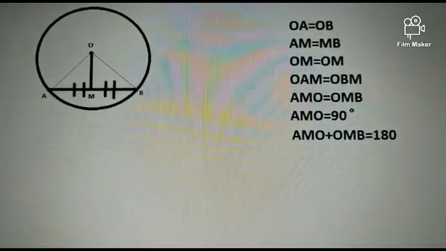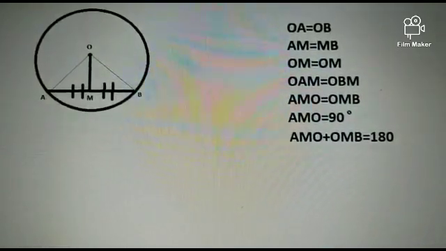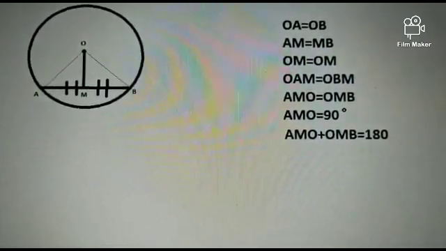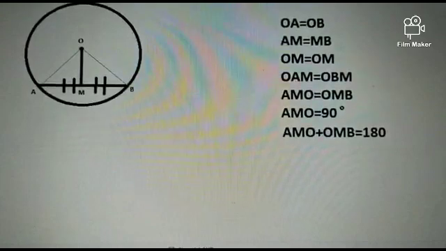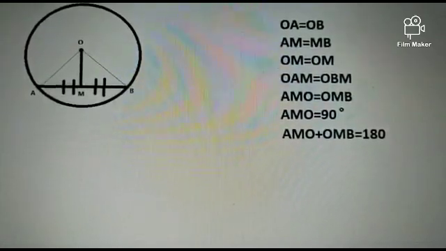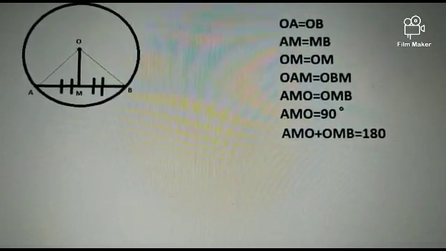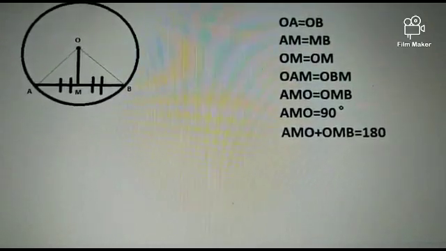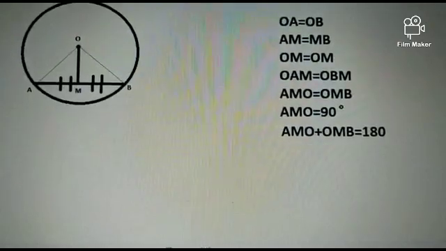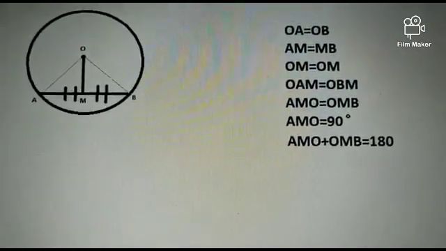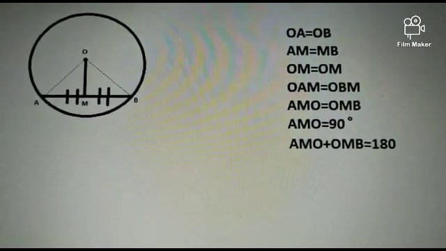Given a chord AB of a circle with center O and OM bisects the chord AB. To prove OM is perpendicular to AB. Construction: join AO and BO. Statement: OA equals OB. Reason: radii of the same circle. AM equals MB, M is the midpoint of AB. OM equals OM, common.